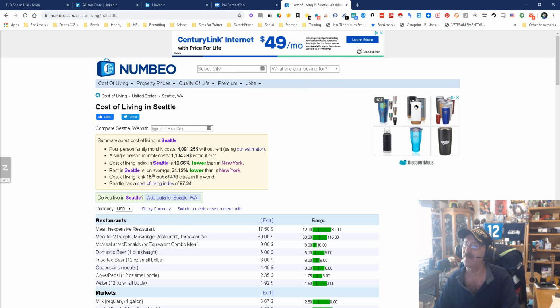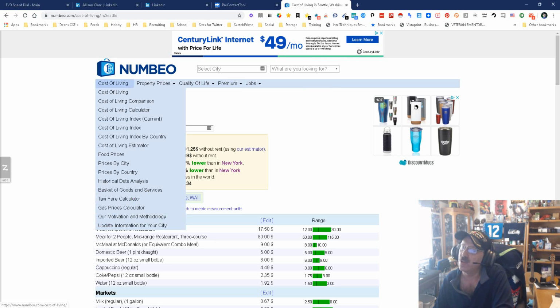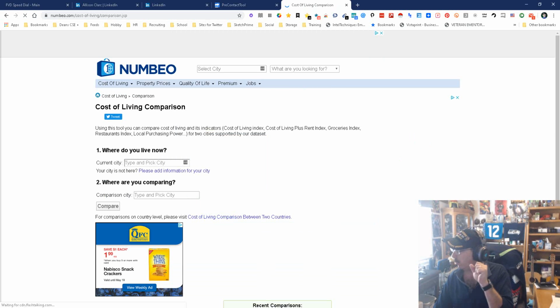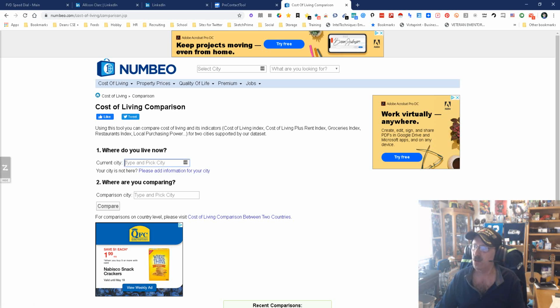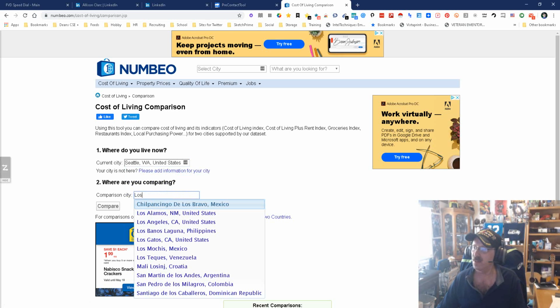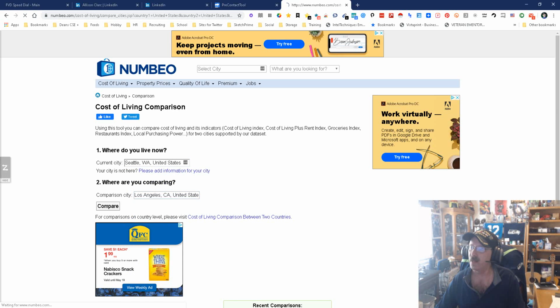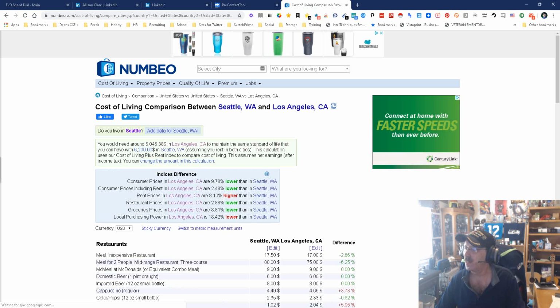Actually, let's see what else we have here. The cost of living indexes. You can do cost of living comparison. Let's do that. Currency. We're going to say Seattle, because I'm Seattle. And let's pick another city. Let's pick Los Angeles, California. Let's compare. I already know the answer, by the way. All right.